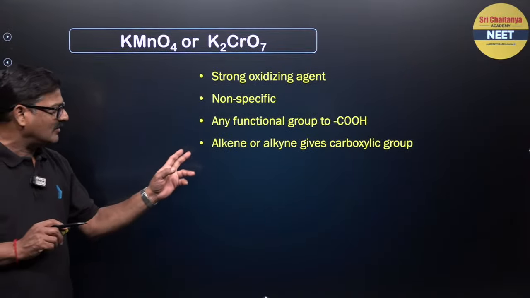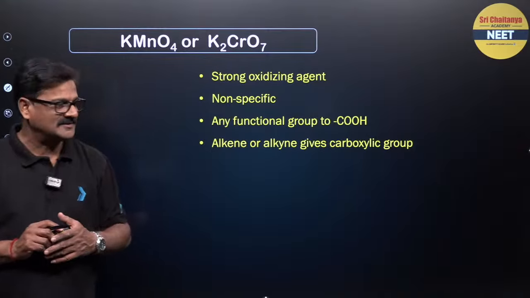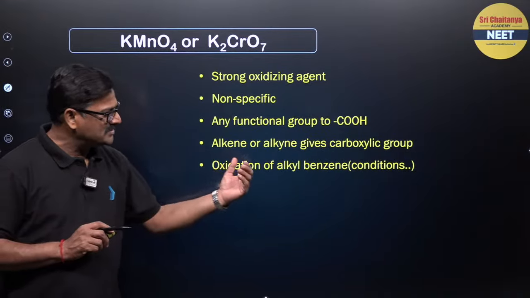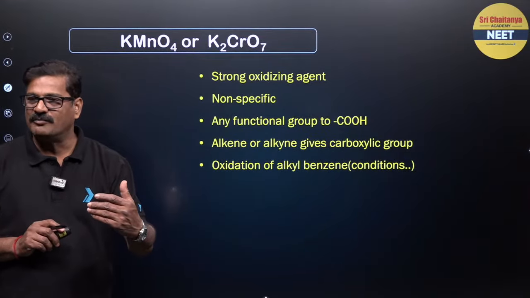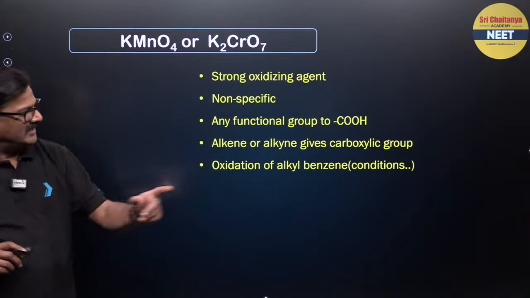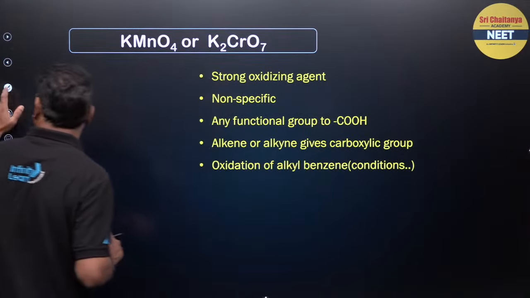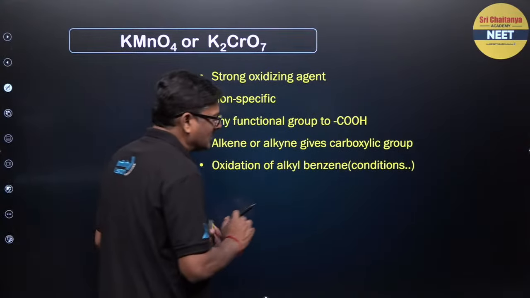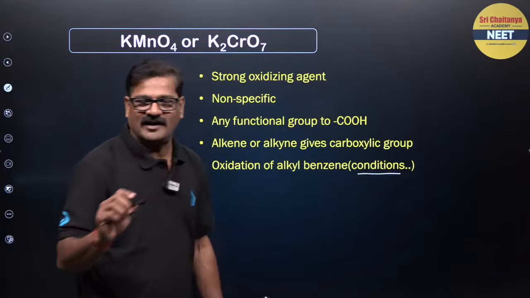And alkene or alkane gives carboxylic acids. Oxidation of alkyl benzene is going to give you benzoic acid. The condition, what? If you know this condition, it is super. The condition, what? Any alkylated benzene.